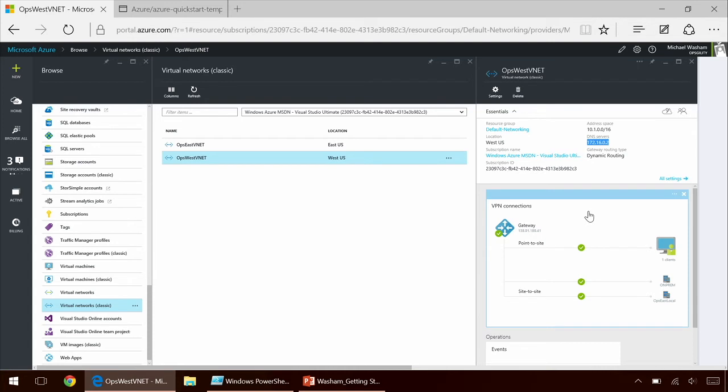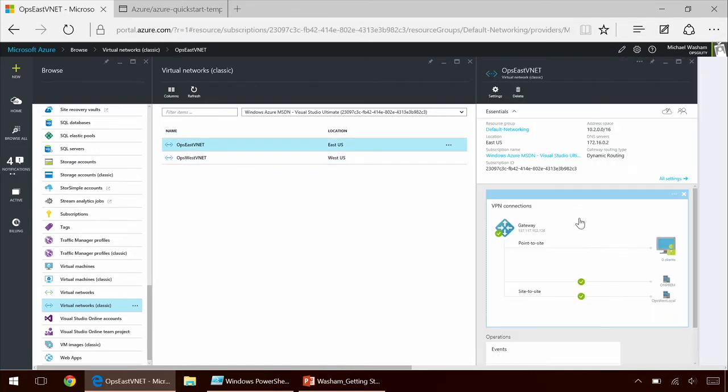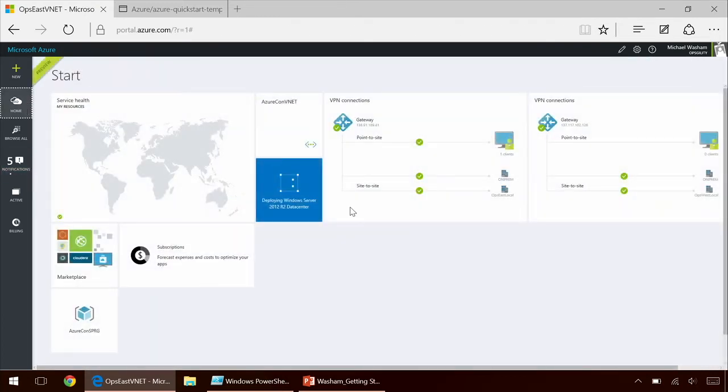One thing that's really handy for virtual network management and other resources in Azure is that the Azure Preview Portal allows you to take these tiles, like the current status of our VPN connections, and literally pin them to the start board. So I can pin Ops West VNet, and I can also pin Ops East VNet to the start board, and then I can basically make a real simple dashboard that shows the current state of my network connectivity. So you can see that East is connected to West, and also West is connected to on-prem, and vice versa. East is connected to West here and back to on-prem.